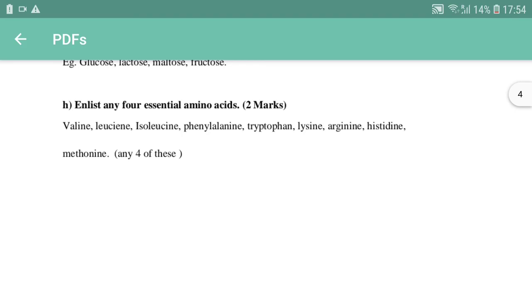So M for methionine, A for arginine, T for tryptophan, VIL for valine, isoleucine, leucine, and PHLY for phenylalanine, histidine and lysine. So these are the essential amino acids and the mnemonic is MAT WILL FLY.